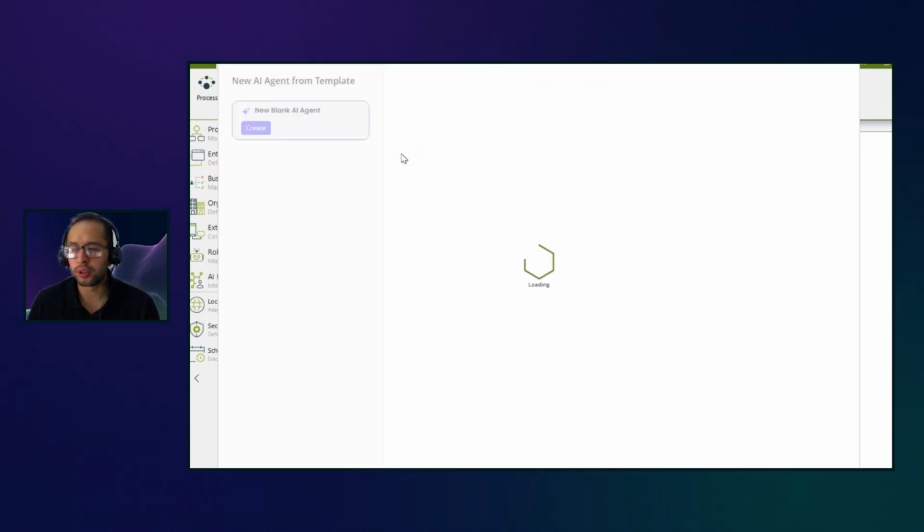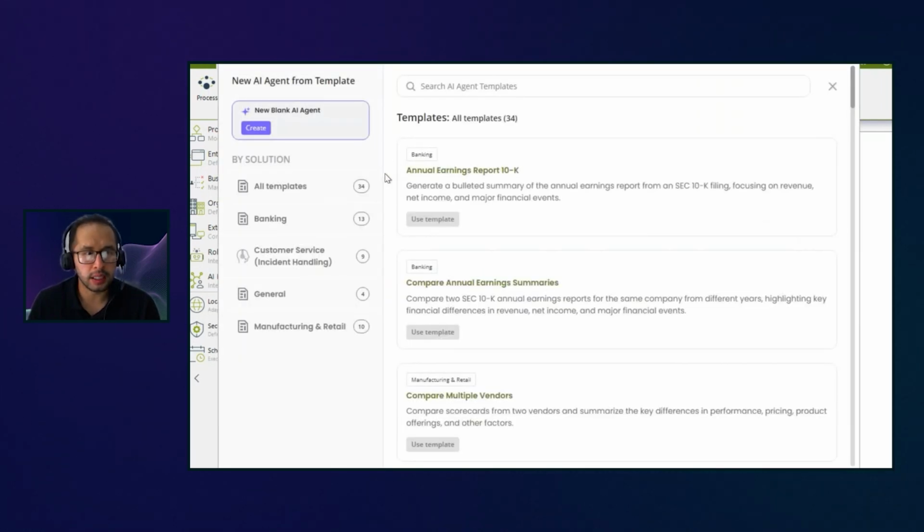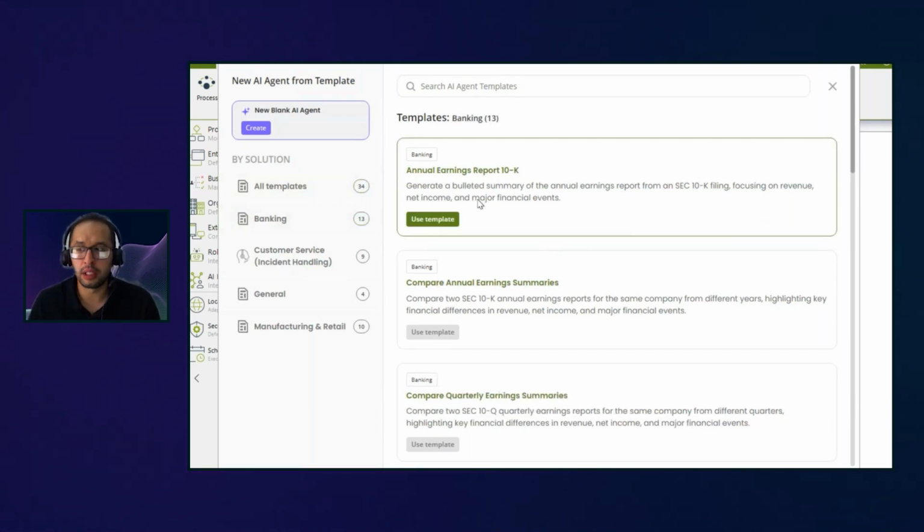And at the moment that you want to create a whole new agent, this is what we are seeing at this point. So now we have the possibility to just select from any of these 34 AI agents that are ready to use. You can dig in and review the ones that only apply for banking, right? So what if you got an earnings document, like a report that is this 10K or even 8K or 10Q, right? The ones that are these reports that the companies that are in the stock exchange need to include about their earnings, right? The annual earnings or their quarterly earnings. And what if we want to use agents with that, right? So all of these are ready to use.